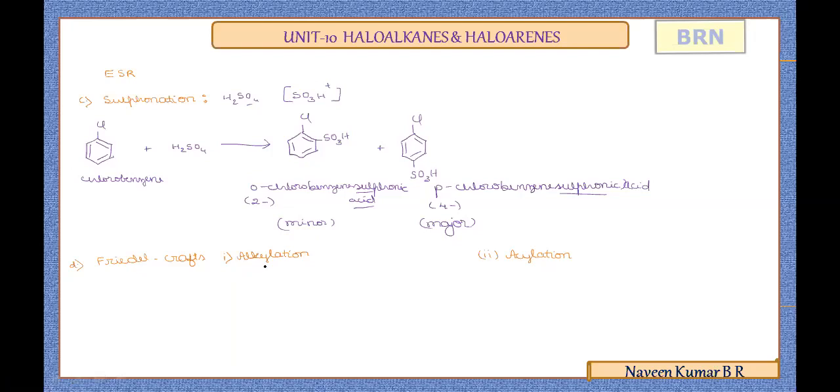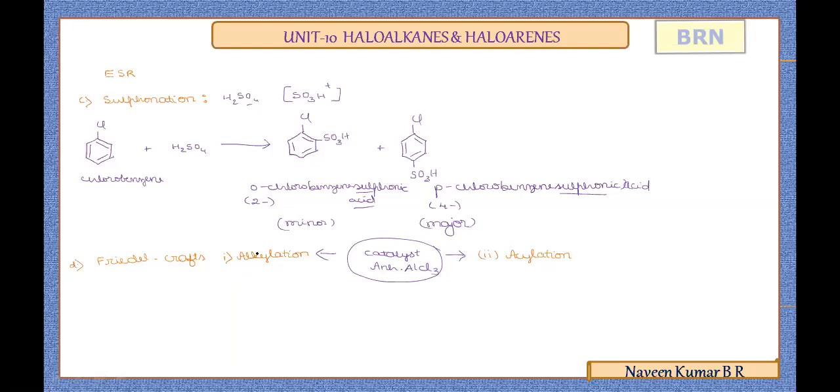In Friedel-Crafts alkylation and acylation, the catalyst used in both will be a 1-mark question. It is anhydrous aluminum chloride, AlCl3, used as the catalyst for both Friedel-Crafts alkylation as well as acylation.